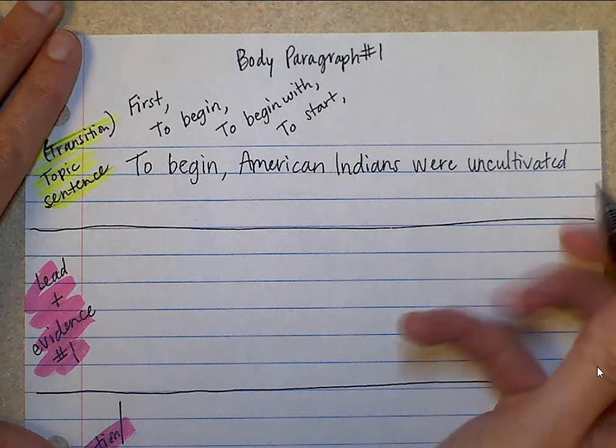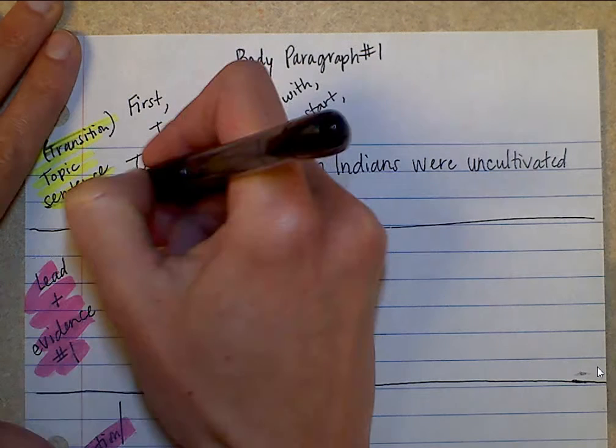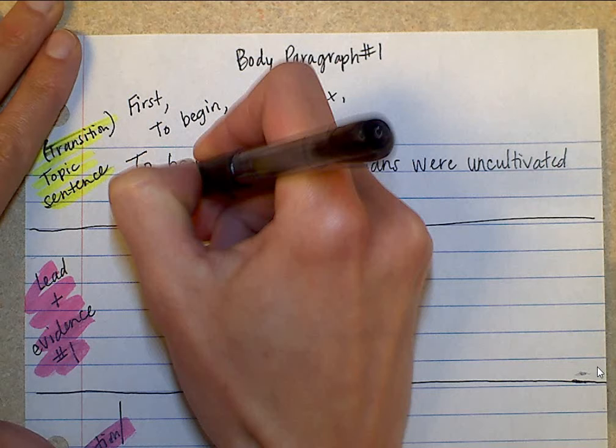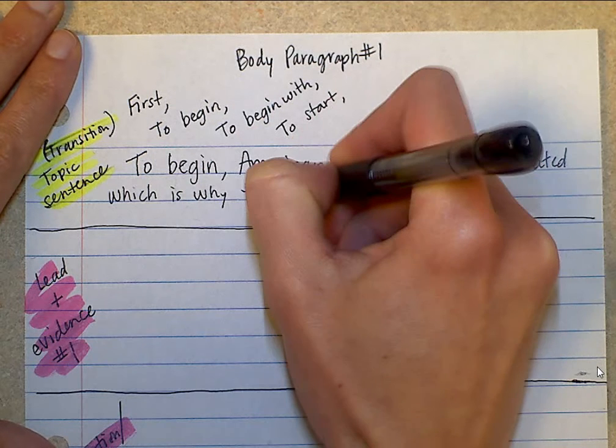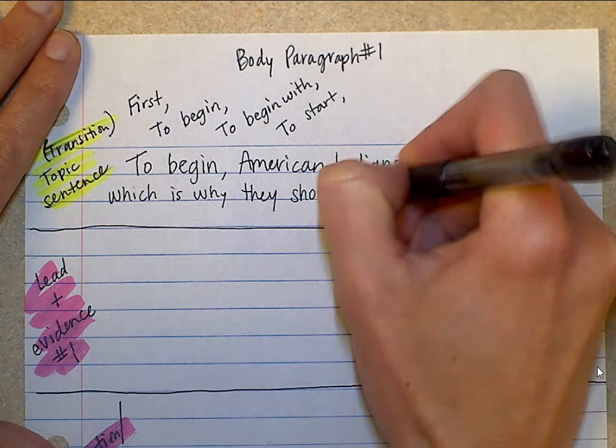Okay, so topic sentence is just one complete sentence. And so this is my transition and topic sentence. To begin, American Indians were uncultivated, another word for uncivilized, which is why they should have moved to the West.